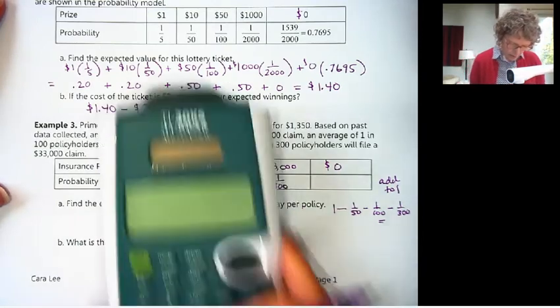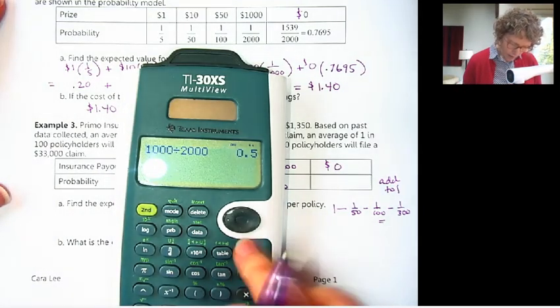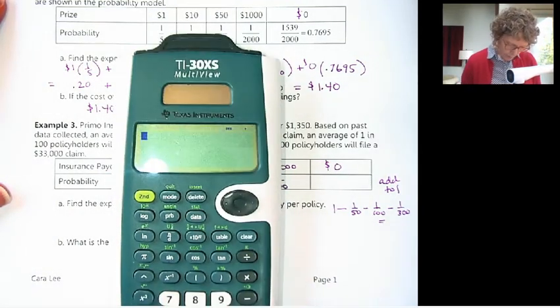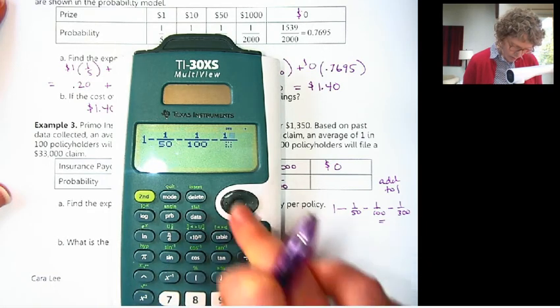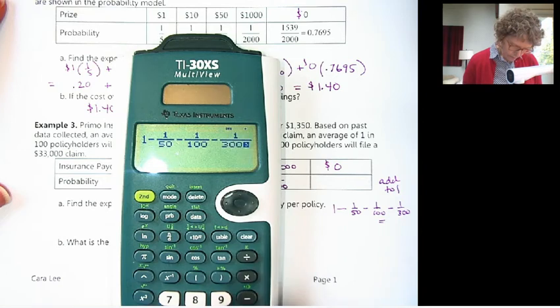So I'm going to punch that in. You can switch to decimals if you feel more comfortable. I'm not too worried about it. 1 minus, I'm going to use my fraction button, 1 minus 1/50th minus 1/100th minus 1/300th.